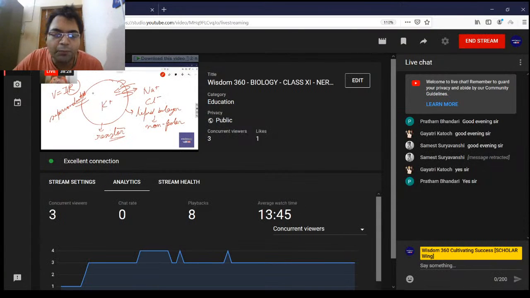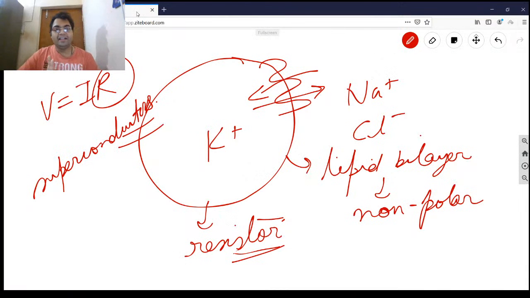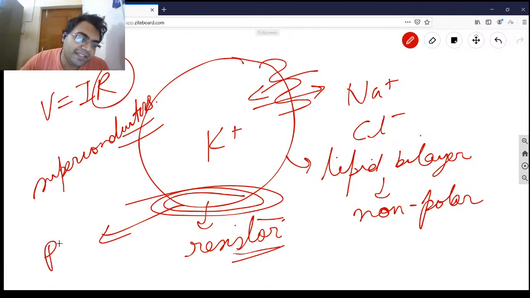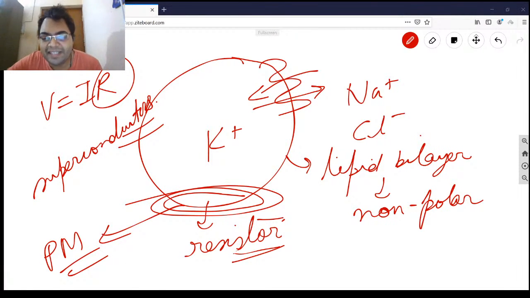That is not what we want from the body, right? Otherwise the existence will become extremely difficult. You would always have to take the help of medicines. That is why this resistance is very, very significant, which is provided by the plasma membrane itself. Now talking about potassium, the intracellular concentration of potassium ions is relatively high, which I have told you, whereas the extracellular concentration of potassium is extremely low.